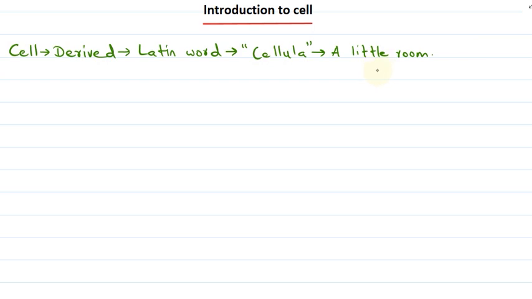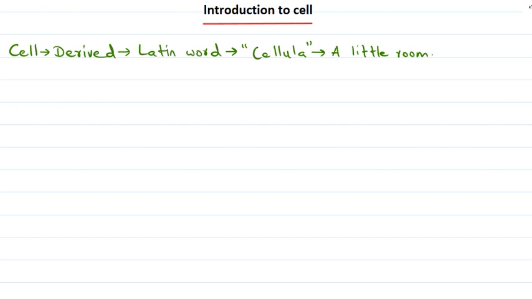Okay, so what happens in a living world? All the organisms differ from one another, but all of the living organisms are made up of these cells. So cells in living organisms are complex living structures. Now let's see how we can define the term cell. We can say that cell is the basic, fundamental and structural unit of living organisms. Okay, so it is the basic unit of life. So all living beings are composed of this basic unit, that is the cell.